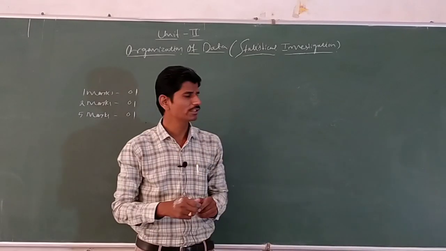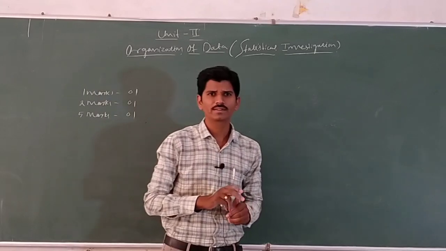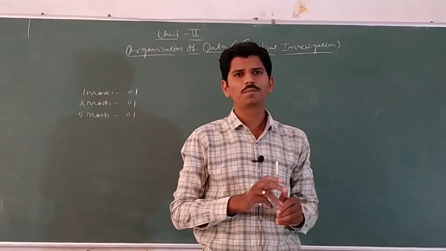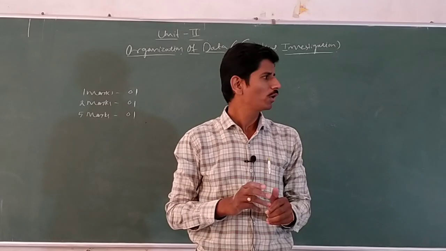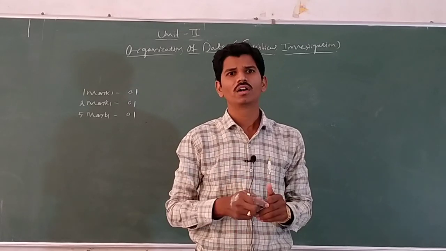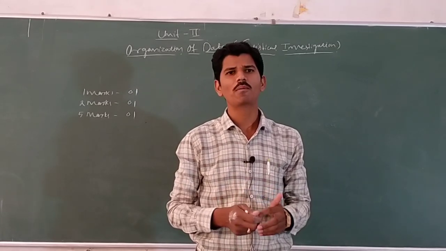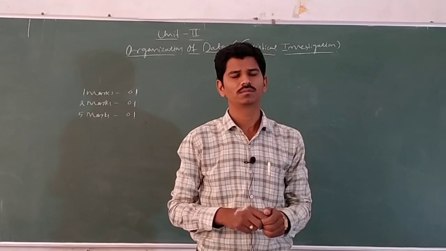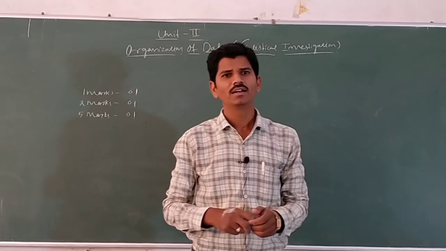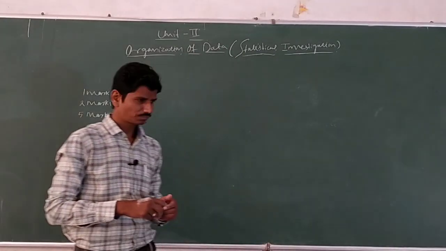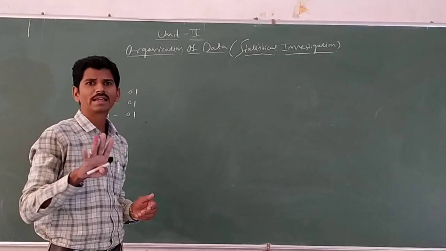In your syllabus there are totally 10 chapters. Out of 10, the PU department removed 2 chapters, that is probability and random variable. There are only 8 chapters.